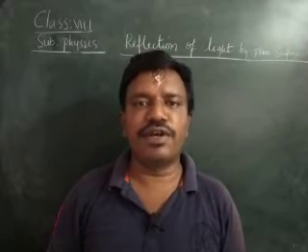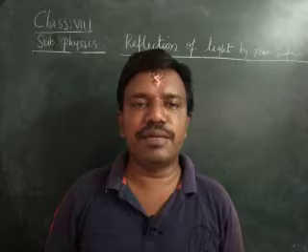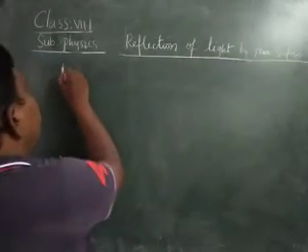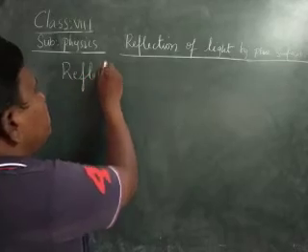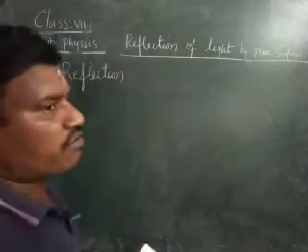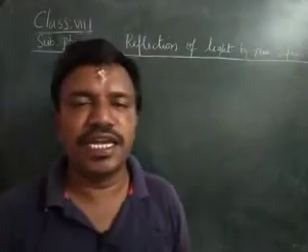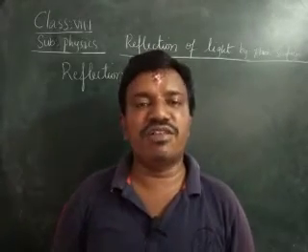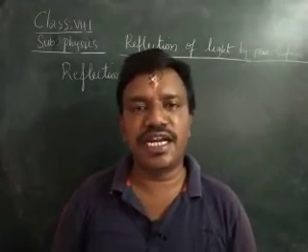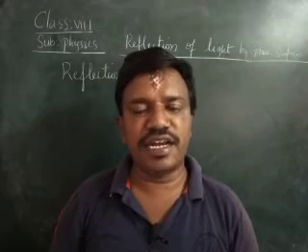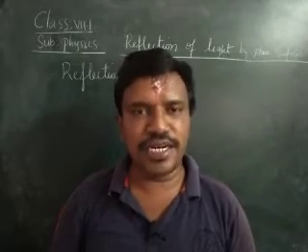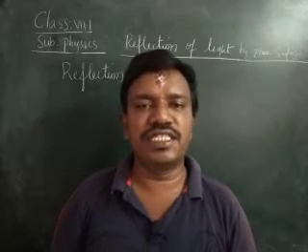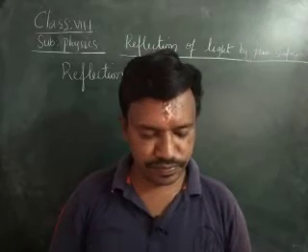Reflection. What do you mean by reflection? Reflection means the bouncing back of the light into the same medium. The bouncing back of light into the same medium is called reflection. We have the laws of reflection. The incident ray, normal, and reflected ray lie in the same plane, and the angle of incidence is equal to the angle of reflection.